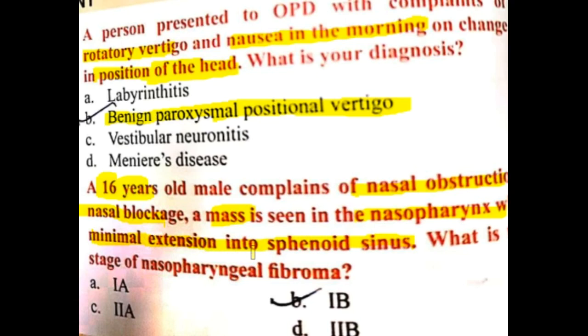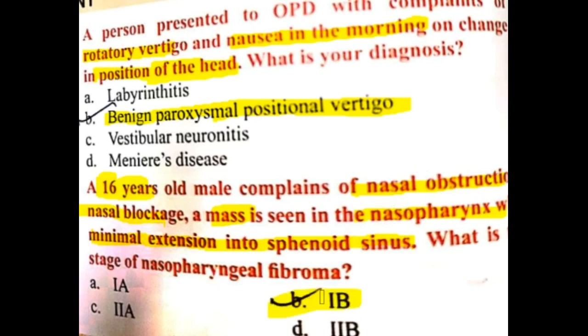So it is angiofibroma. He is asking the staging of nasopharyngeal angiofibroma. Nasal obstruction, nasal blockage, mass in the nasopharynx. This is only involving one sinus, that is the sphenoid sinus. Involving only one sinus with nasopharynx and nasal obstruction is 1B.